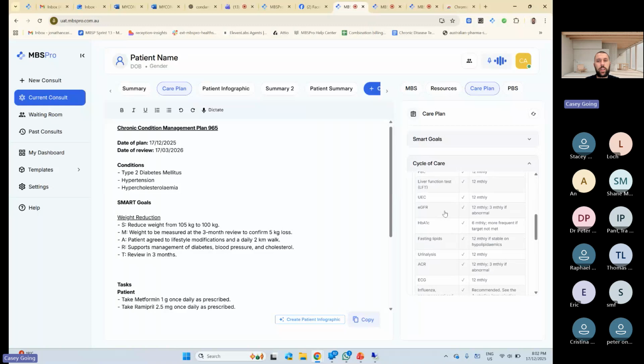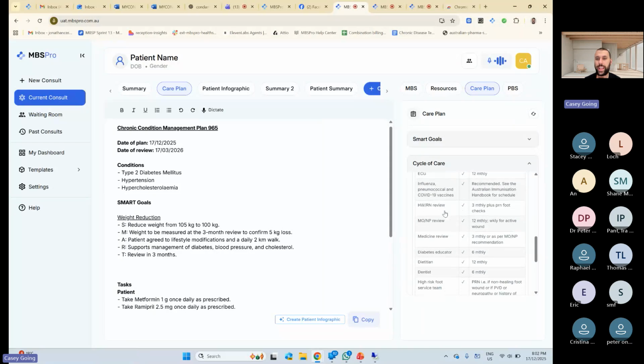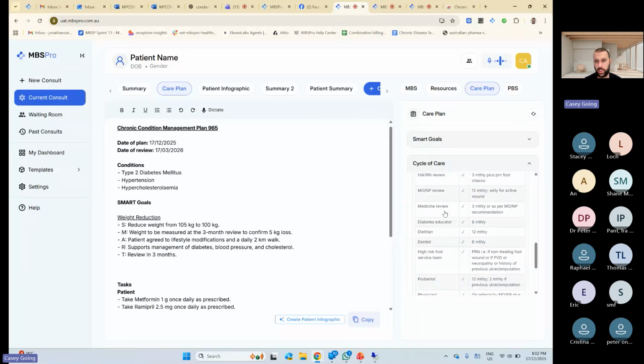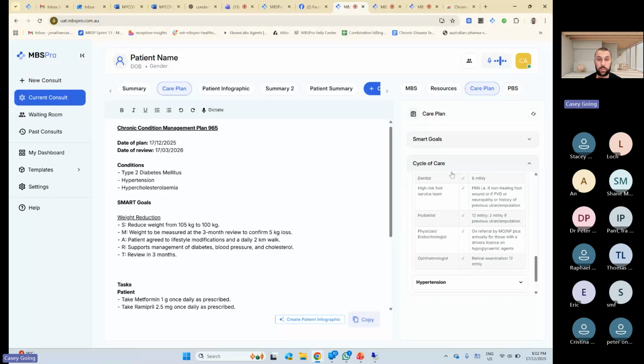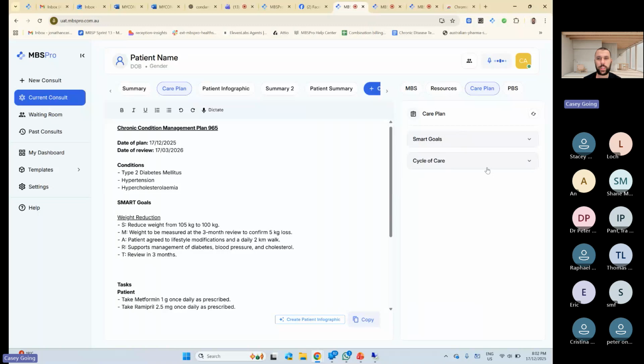Now, with our BP integration, we don't have a deep integration, so we can't see if a blood test has been done. But if we could see if a blood test has been done, we could provide you that checklist and say, okay, these are the things that have been done this year as per the cycle of care. These are the things that need to be done. So you need to go see the optometrist. You need to see the podiatrist. We need to do your cardiovascular health check. We need to do your ECG, spirometry, and so on and so forth. We're working on a deep integration with another large provider, PMS, and we think we'll be able to do this, which will be really handy. But anyway, that gives you an idea we're always looking at improving and making these things better.